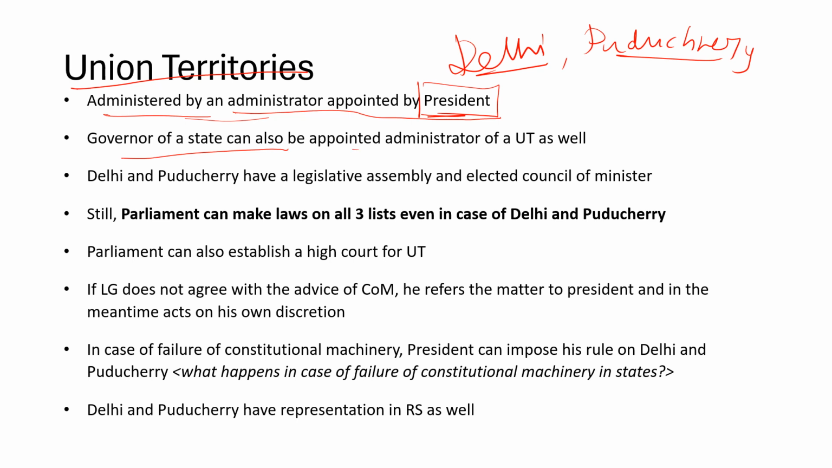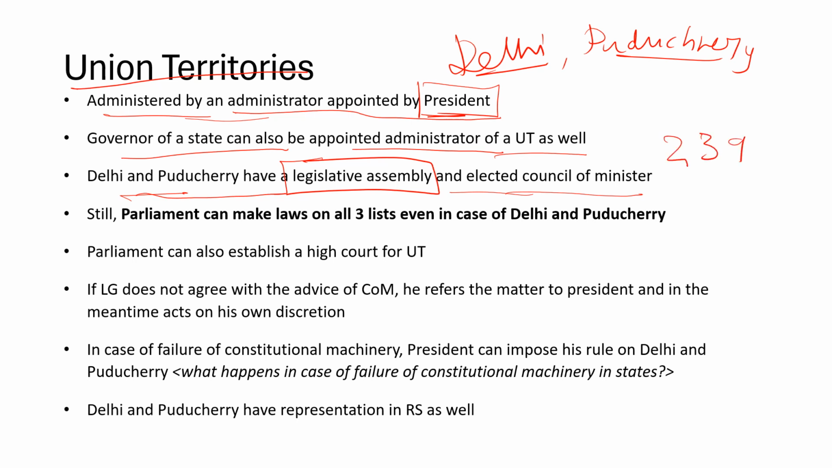The Governor of a state can also be appointed as an administrator of a union territory for the time being, or whenever required. Only Delhi and Puducherry have a legislative assembly and an elected council of ministers. None of the other union territories have a legislative assembly. Please be clear. And which article deals with union territories? Article 239. Even though Delhi and Puducherry have a legislative assembly, Parliament can still make laws on all the lists, even in the case of Delhi and Puducherry.